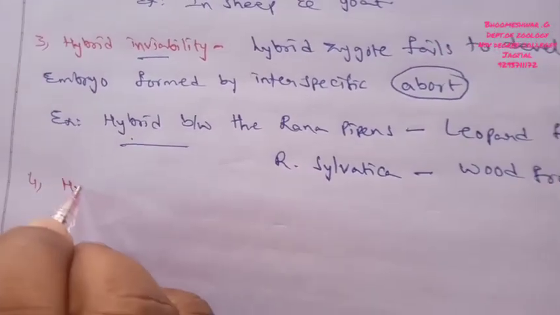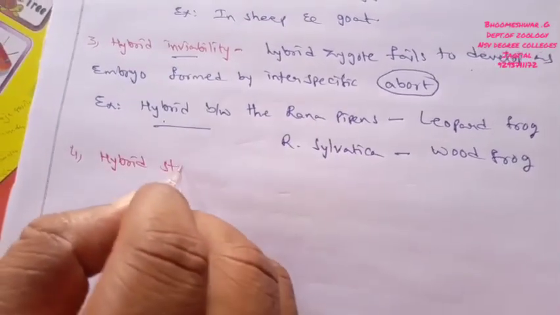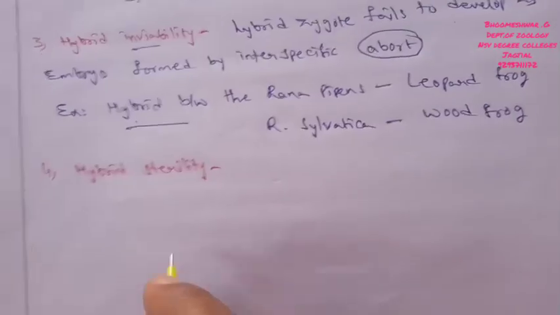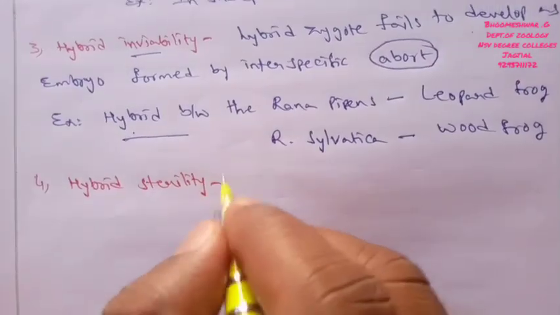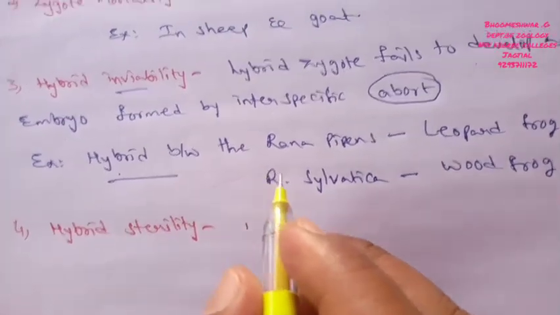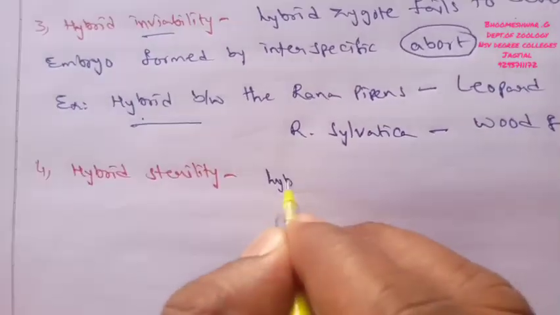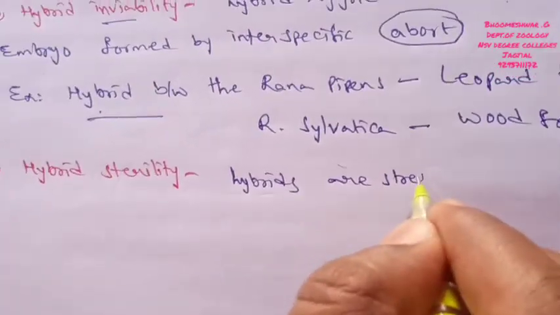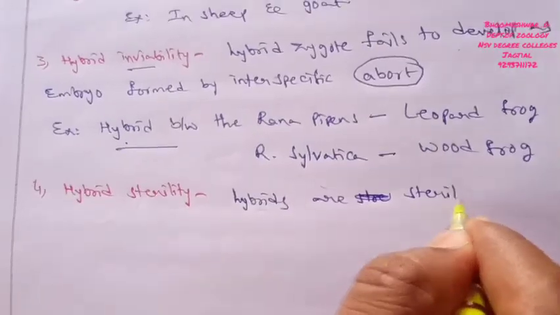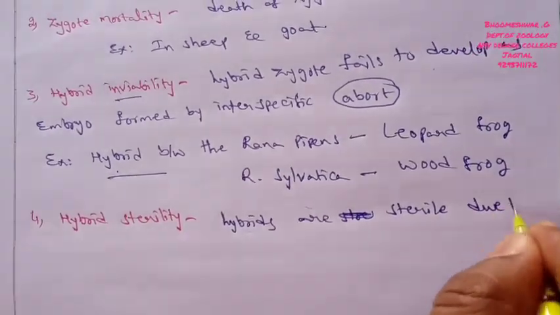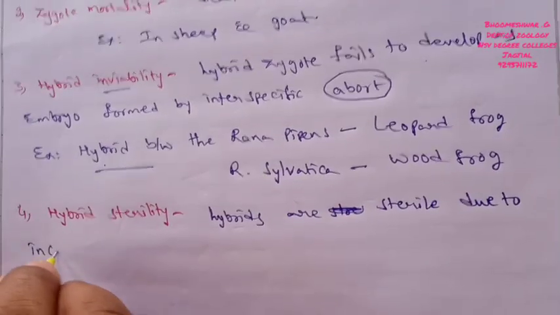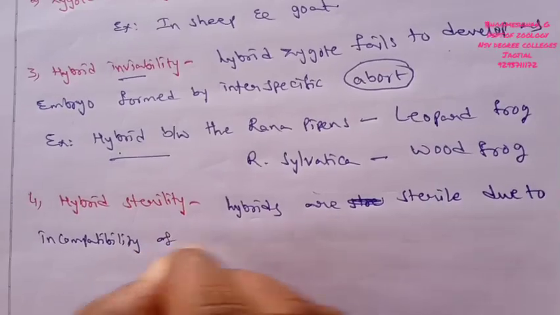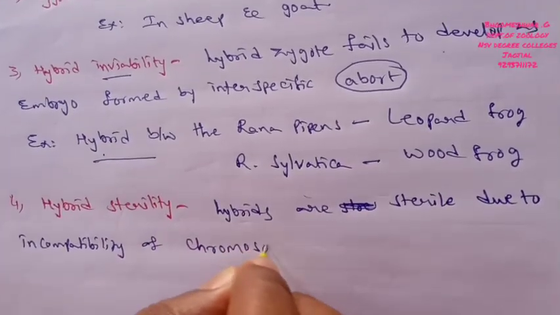The fourth one is called hybrid sterility. Hybrid sterility is the fourth type of post-mating isolation. In this case most of the hybrid organisms are sterile due to incompatibility of chromosomes.